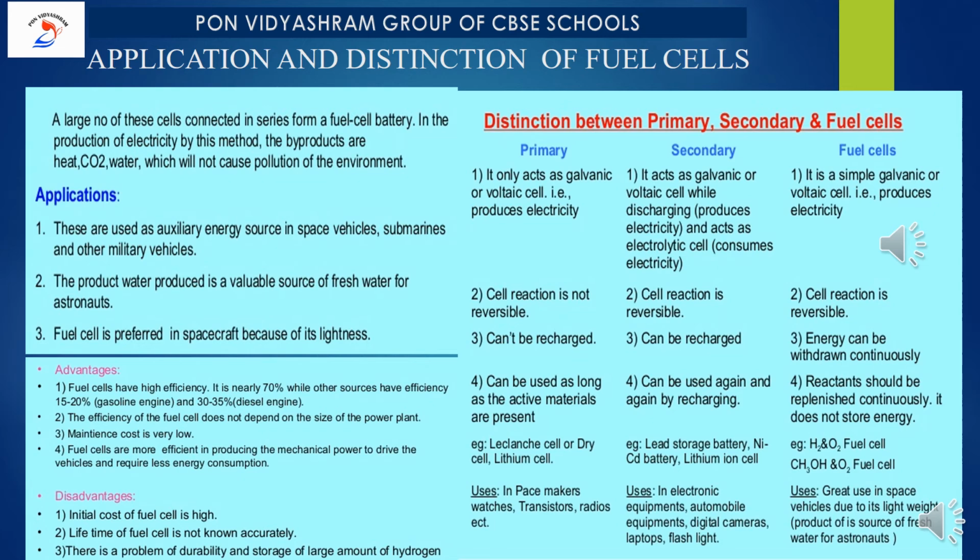With the fuel cell, the maintenance cost is very low. The efficiency of the fuel cell does not depend on the size of the power plant. Whereas when you talk about the disadvantages, the initial cost of a fuel cell is very high. The lifetime of a fuel cell is not known accurately, till now it is not known accurately, and there is a problem of durability and storage of large amounts of hydrogen.